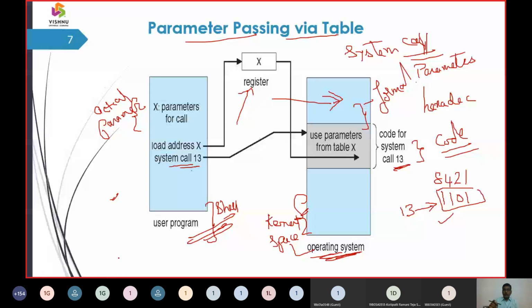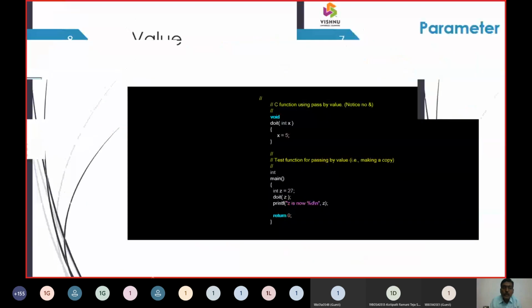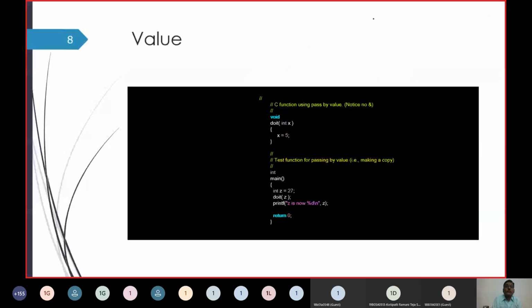So here you have code number 13. Whether it is binary or hexadecimal, from 0 to 15, the same number is retained. So here you can see this 13 is the code. Now here you can see a simple C program, and it is going to use the call by value technique.